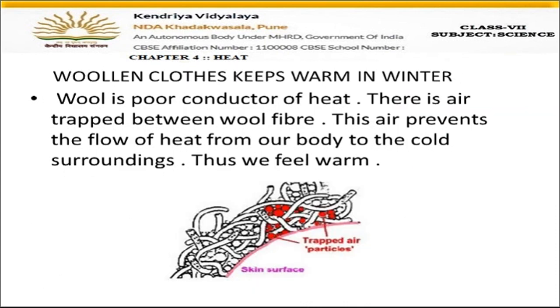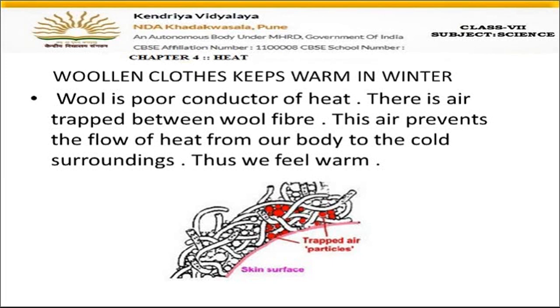Now next one is woolen clothes. We all know that woolen clothes are worn in the winter season and they keep our body warm. Now, this is the important point here that wool is a poor conductor of heat. Poor conductor of heat means it does not allow the heat to go outside. Which heat? Our body heat.